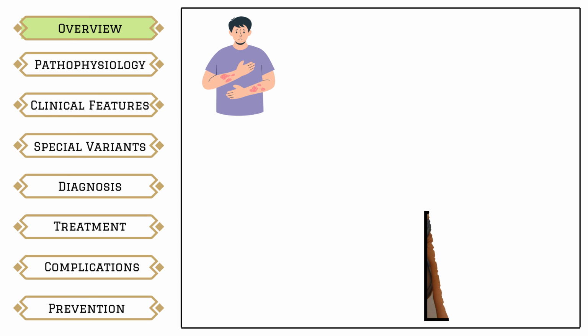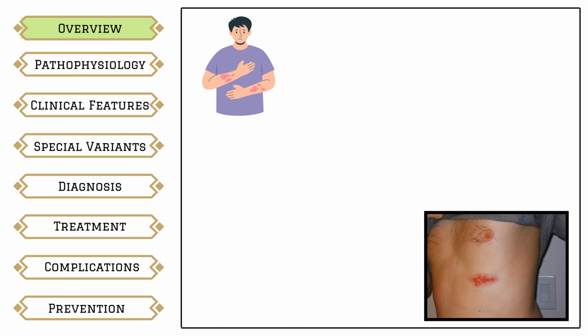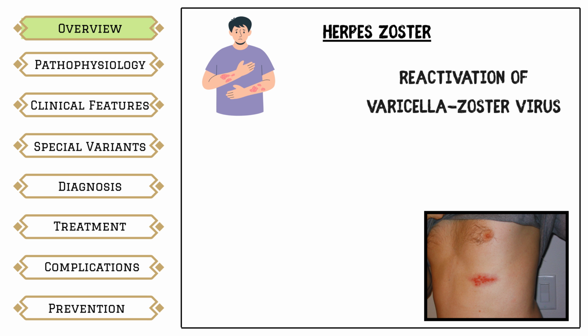A patient presents with severe burning pain on one side of the chest. 2 days later, vesicles appear, but only along a single dermatome. This is herpes zoster. Herpes zoster does not occur from a new infection. It happens when varicella-zoster virus reactivates years after primary infection.